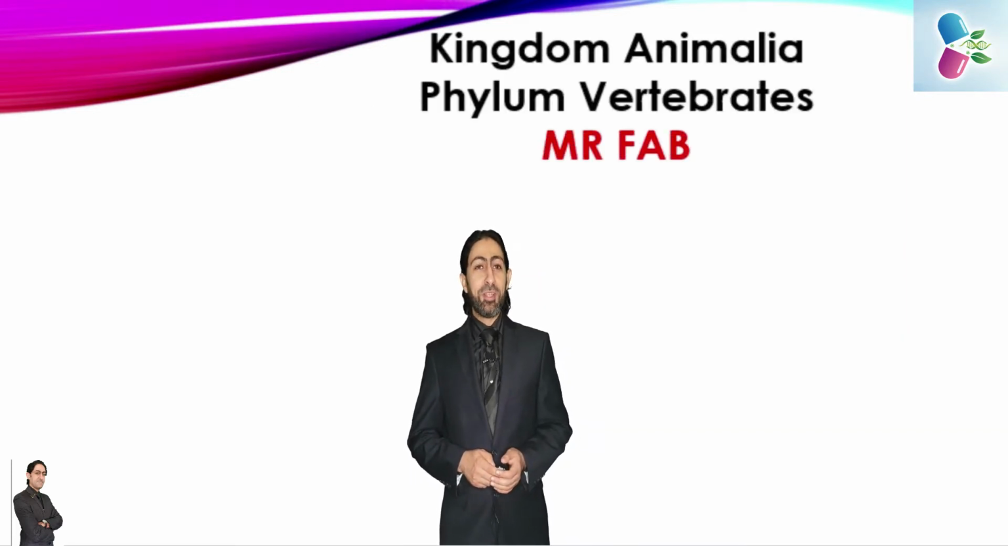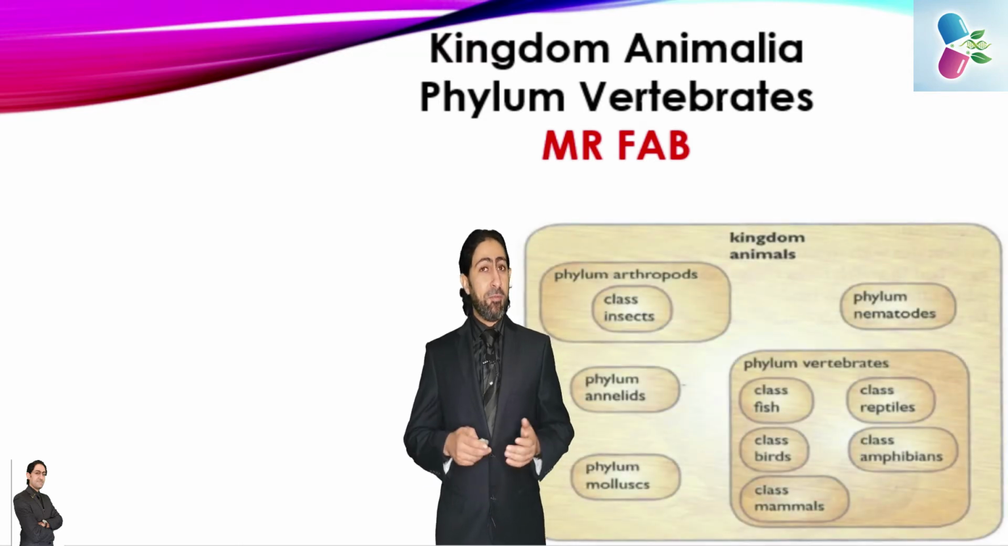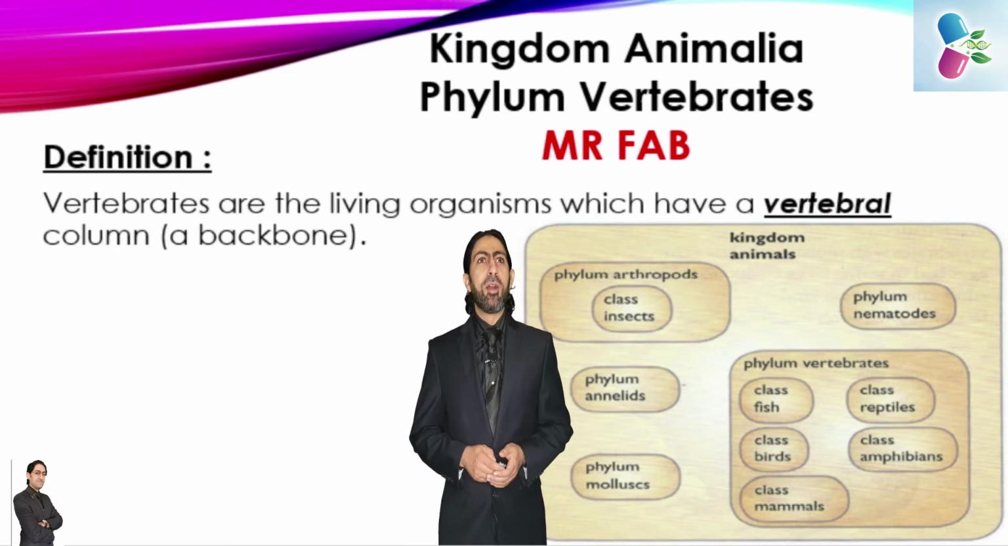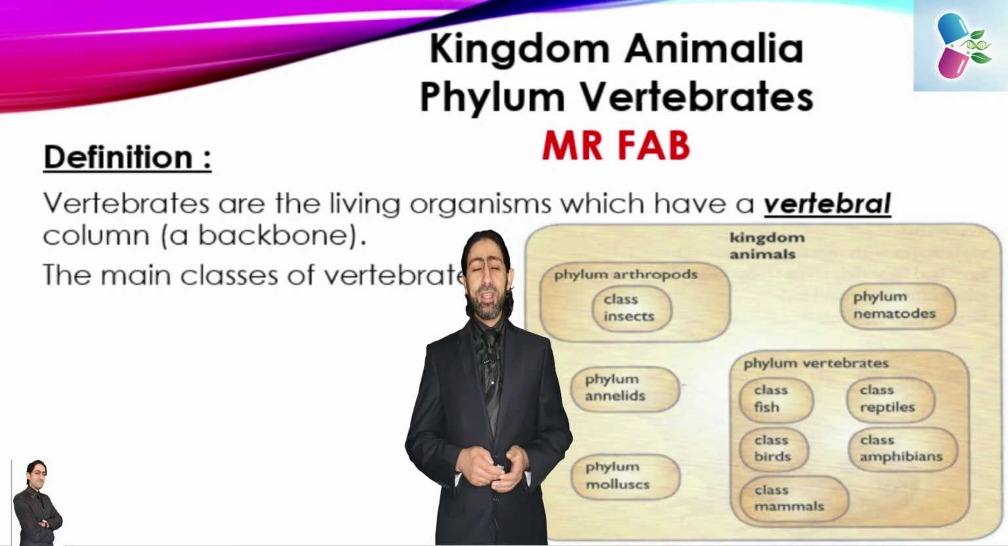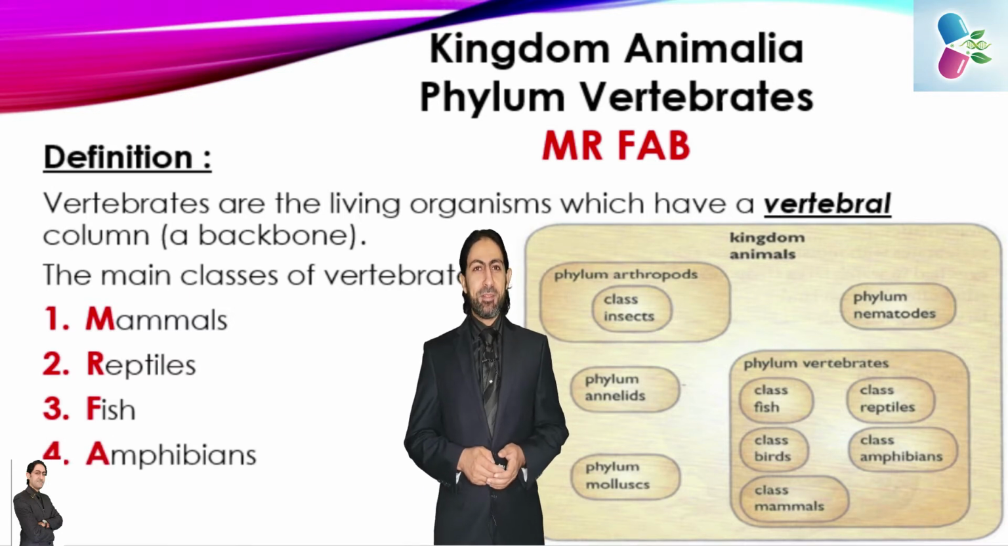If you are talking about the kingdom Animalia, phylum Vertebrates, very simply you can just remember the word Mr. Fab, to make it easy to memorize the 5 examples, or the 5 classes, that are under the phylum Vertebrates or phylum Vertebrata. Regarding the definition, the vertebrates are the living organisms which have a vertebral column or a backbone. Surely the main classes of vertebrates are: number 1, mammals; number 2, reptiles; number 3, fish; number 4, amphibians; and